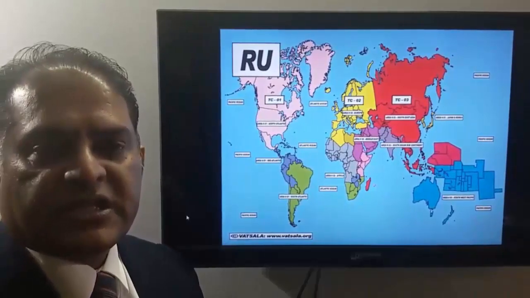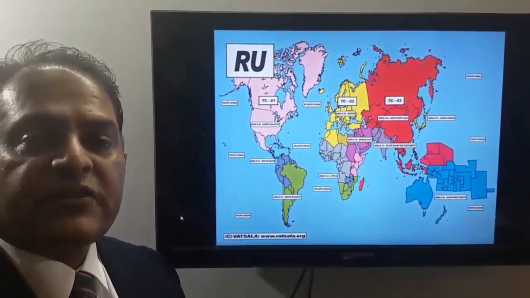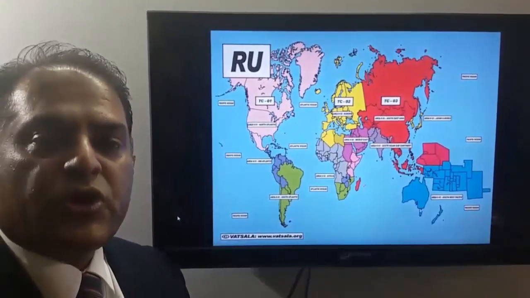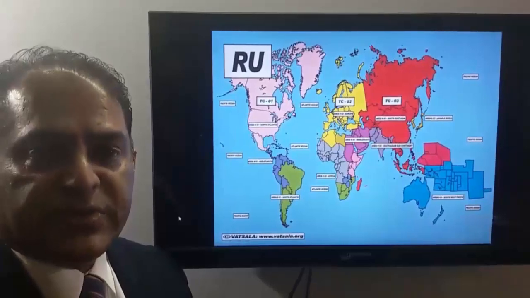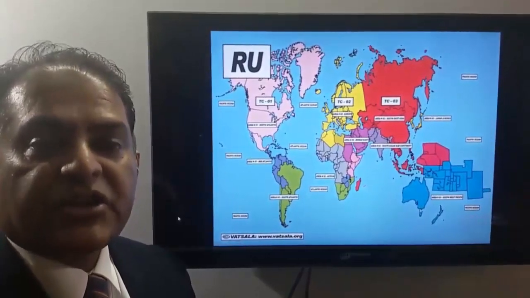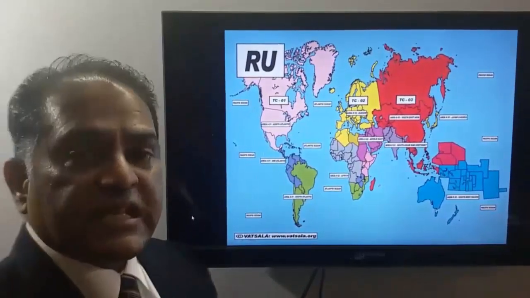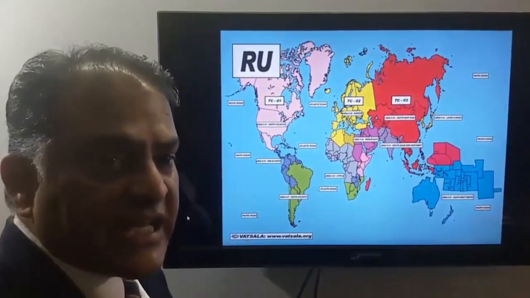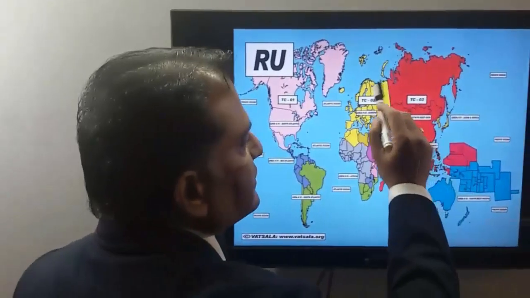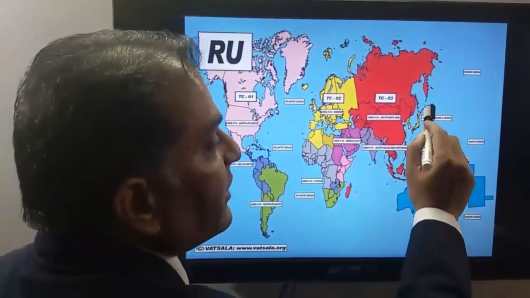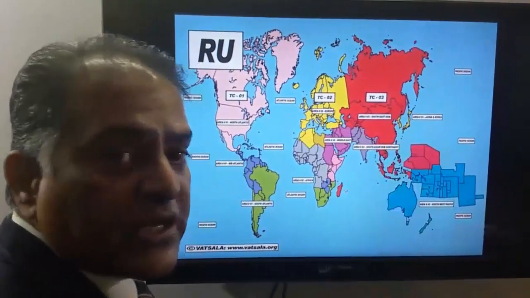Very first condition is your journey should start from Moscow or St. Petersburg, or destination point should be Moscow or St. Petersburg. Here in the RU, Kiev is not there. Second condition says your very next point should be in the Japan, Korea. If your journey is starting from Moscow or St. Petersburg, then very next point should be in the Japan, Korea.